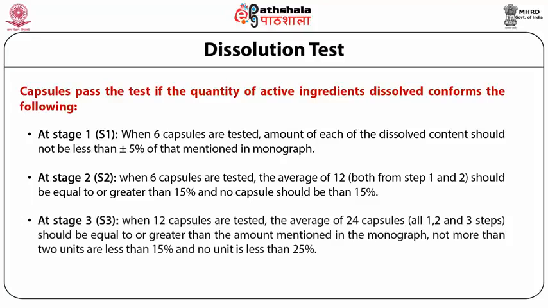At stage 3, S3, when 12 capsules are tested, the average of 24 capsules, that is S1, S2 and S3, should be equal or greater than the amount mentioned in the monograph, and no more than 2 units are showing less than 15% of the dissolution, and no unit is showing less than 25% of the dissolution.